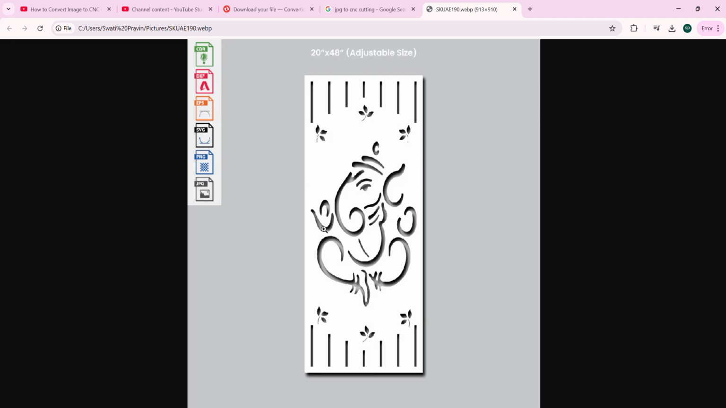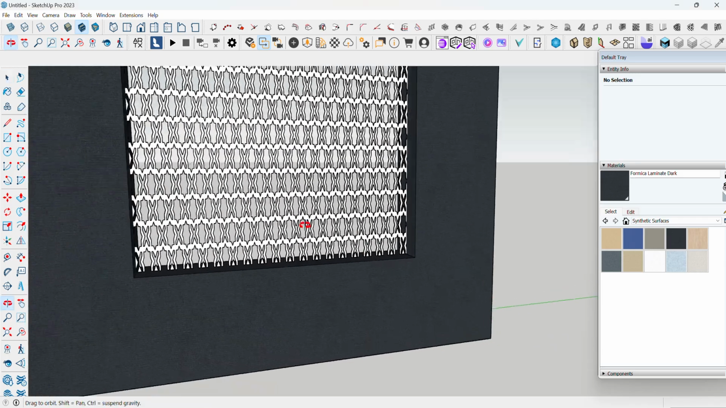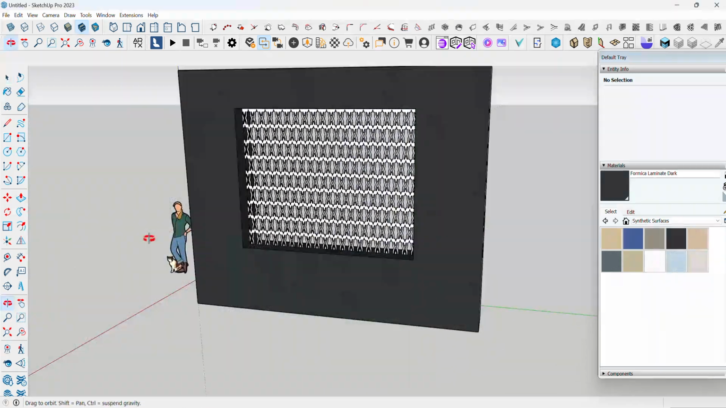But how to create a design such as an idol or any god image, if you have one and you want to create it by using SketchUp, it is a very difficult task for us. So nothing to worry, just download that image from Google and we can easily import that image to SketchUp and we can create a 3D CNC cutting like this.